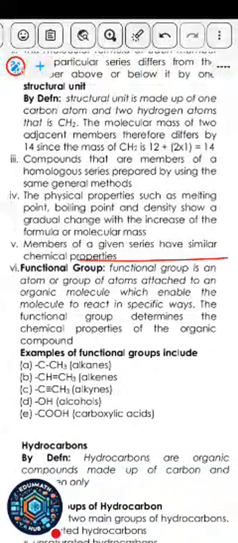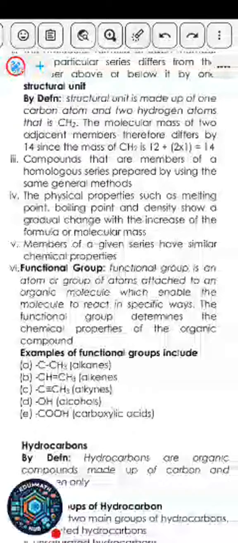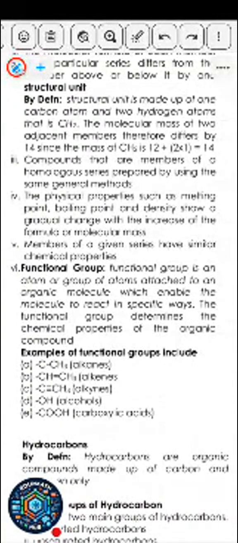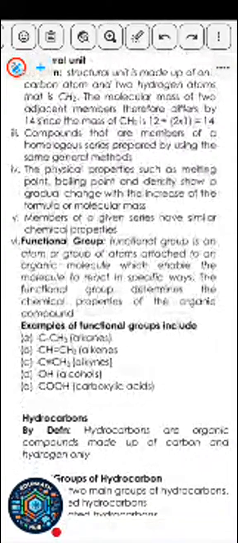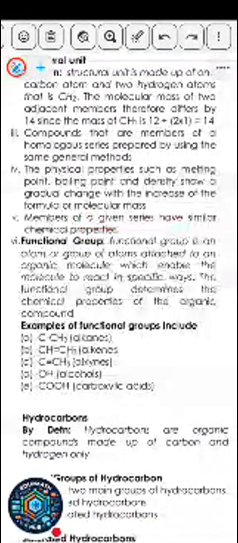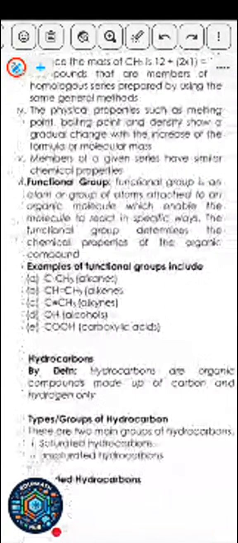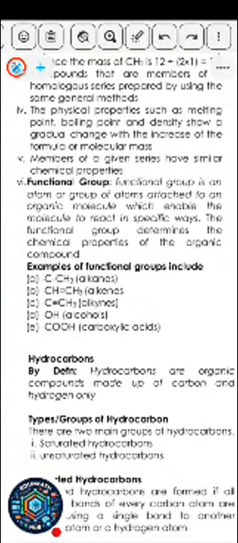Members of a given series have similar chemical properties. The way ethane behaves is the same way methane will behave. That is why methane, ethane, propane, and butane are actually used as cooking gas. The gas that you buy from the person selling fuel or gas opposite your house, the gas you are buying is either methane, propane, ethane or butane. Most of the time, it's always propane. If you check the container, when you buy a new gas, you see propane gas written on it. So it is the first 4 members that are actually used as fuel.